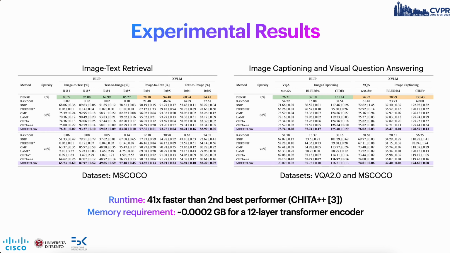Here we have some experimental results. On the left, image text retrieval, where MultiFlow constantly outperforms other pruning strategies, while on the right we have image captioning and visual question answering, where MultiFlow either outperforms or matches the best performer, while having negligible compensation with respect to other strategies.